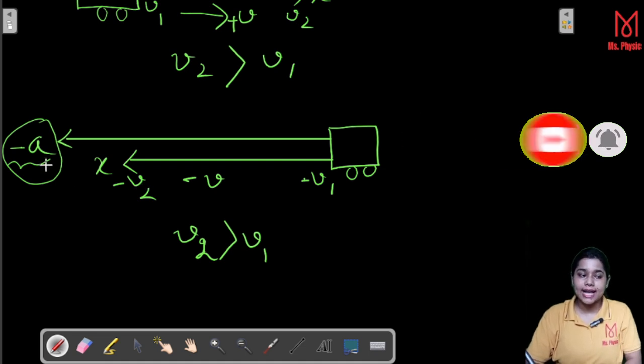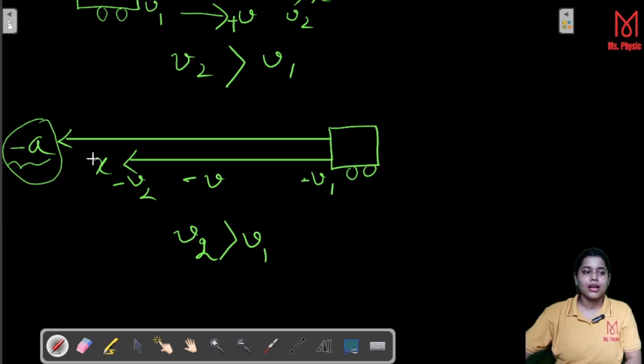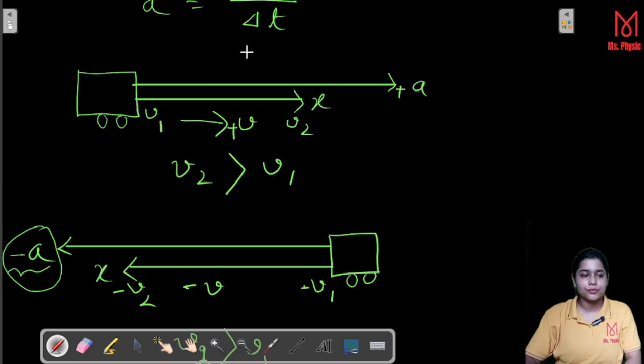Whenever velocity and acceleration act along the same direction, then acceleration will have the tendency to increase the velocity. Okay, then it will be acceleration, not deceleration. Now this is your case 1, suppose, and this is your case 2.